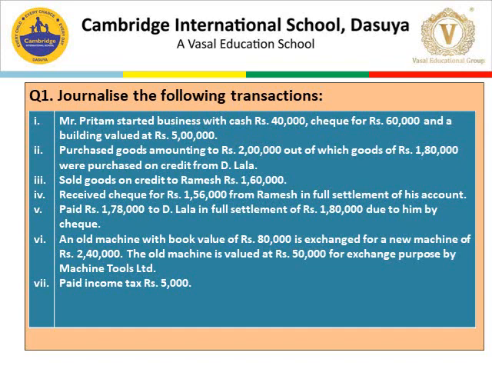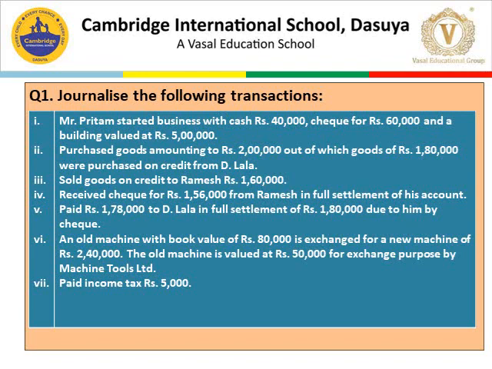6, paid rupees 1,78,000 to D. Lala in full settlement of his account of rupees 1,80,000 due to him by check. 6th, an old machine with book value of 80,000 is exchanged for a new machine of rupees 2,40,000. The old machine is valued at 50,000 for exchange purpose by Machine Tools Limited.